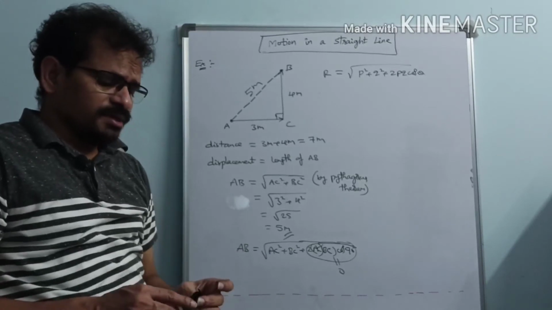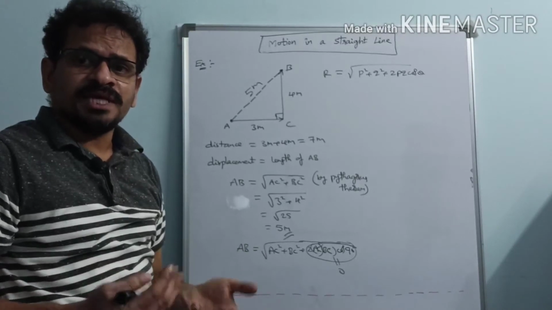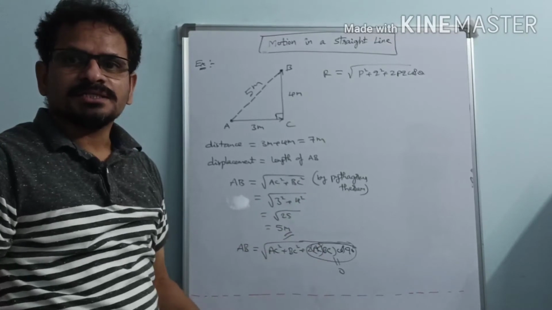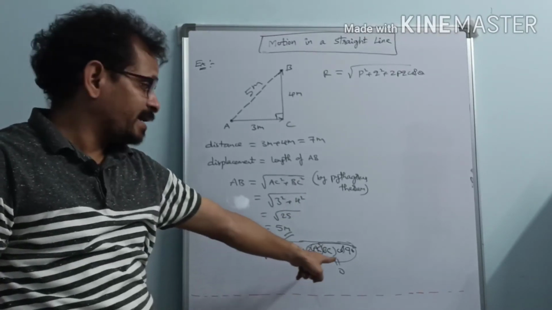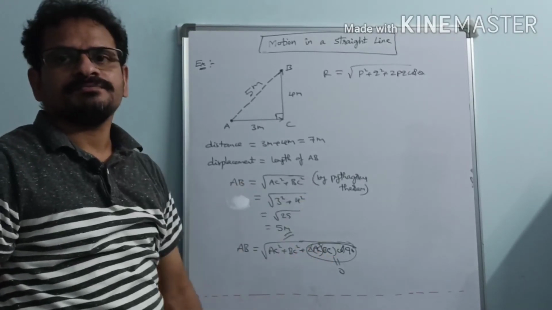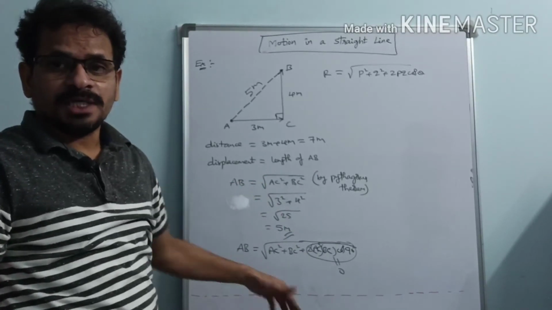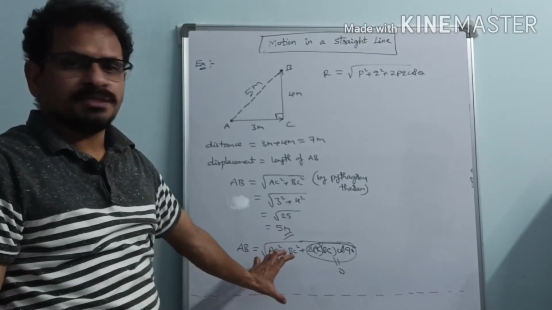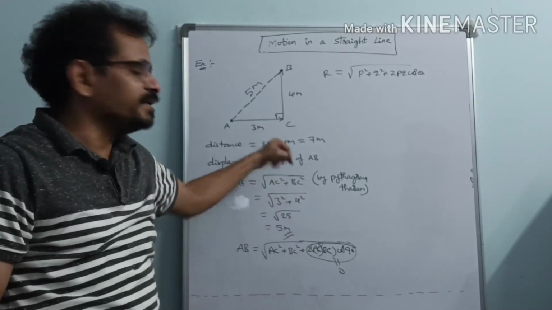So actually vectors are very important for us. We should understand that Pythagoras theorem is a special case. The original thing we have to use is the parallelogram law of vectors. When the angle between the two vectors is 90 degrees, it becomes Pythagoras. Keep this point in mind first of all, because we are going to deal with several vectors in future. So this is our original concept. Pythagoras theorem is a special case, possible only when the angle is 90 degrees.